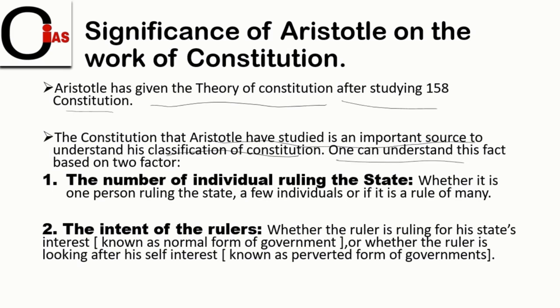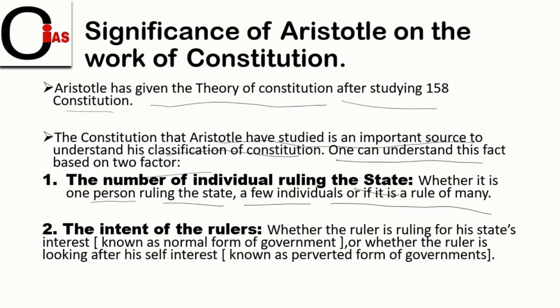One can understand this fact based on two factors. The first one is the number of individuals ruling the state, whether it is the rule of one person, a few individuals, or many. Among these, we will understand who is ruling the state. And also we will understand the intent of rulers, meaning what intentions the rulers have during their rule